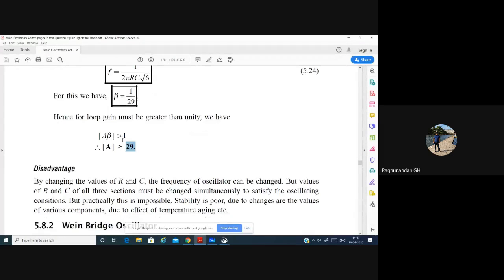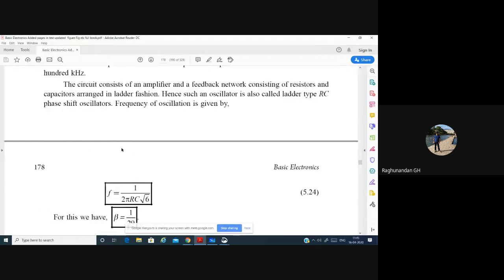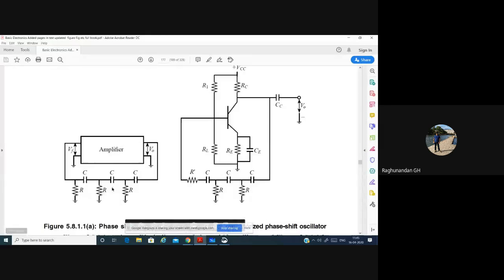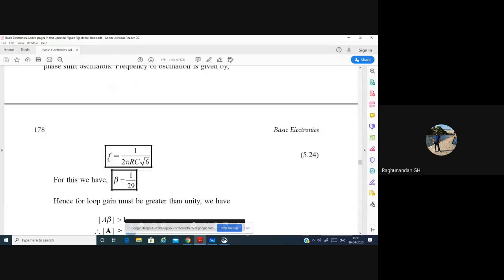And coming to the disadvantage of this circuit, you can see that in the formula, for a particular value of R and C, a particular frequency is generated. If you want another frequency, for example, R and C I have designed to get a frequency of 50 hertz.